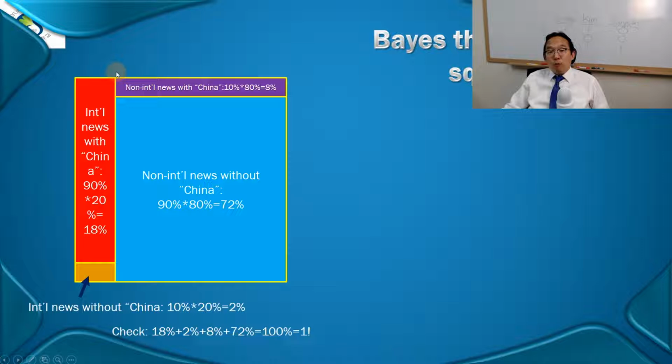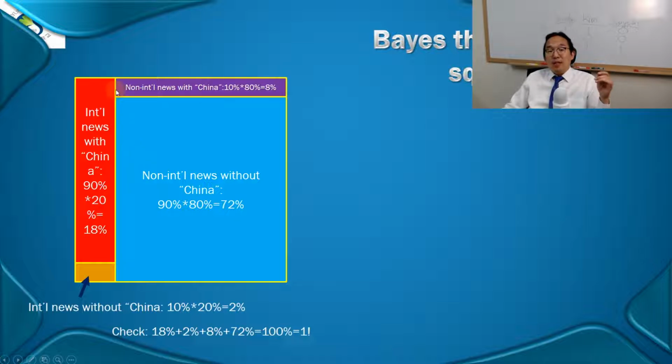Now, looking at the right-hand side, what do you see? The purple box is what? Given that this is the non-international category, what's the chance of having the word China in it? 10% only. So if you multiply this conditional probability by the prior probability, it's going to be 8%. So the area of this is 8, right? And what about this sky blue one?